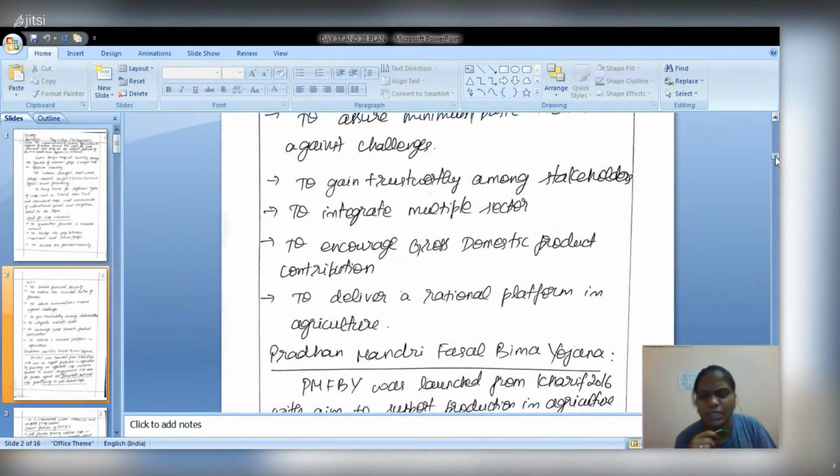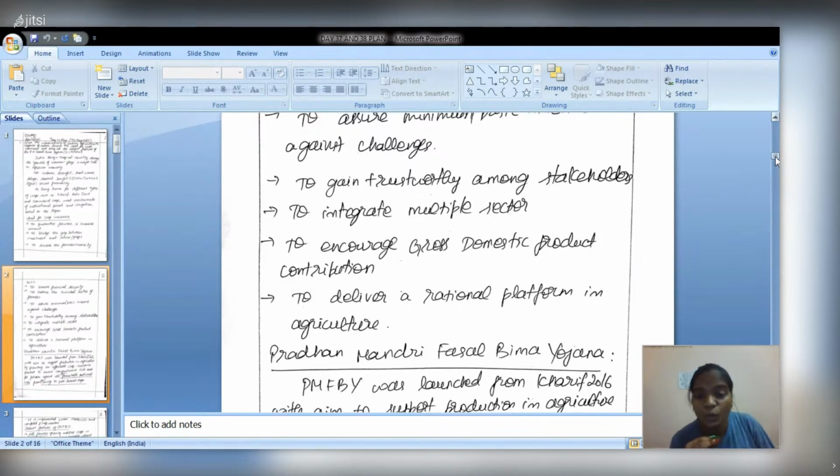It will integrate multiple sectors, because agriculture does not include only the farmers, but also the upstream and downstream sectors, in terms of food processing or transportation. So it will integrate all the multiple sectors, and encourage the gross domestic product contribution of the primary sector.